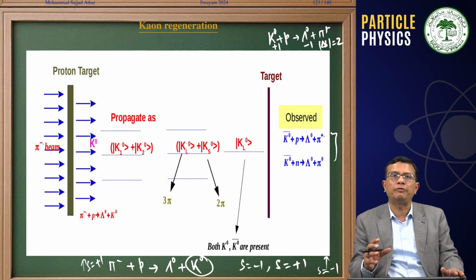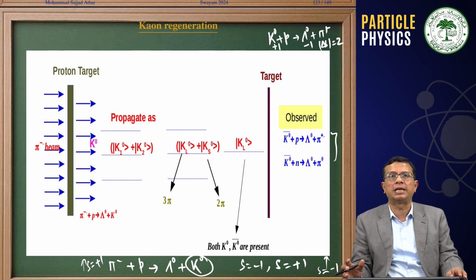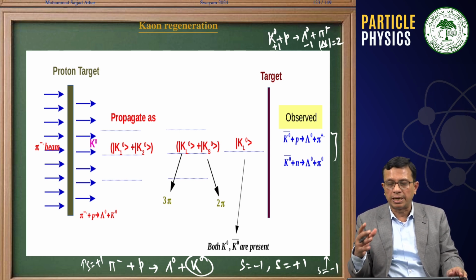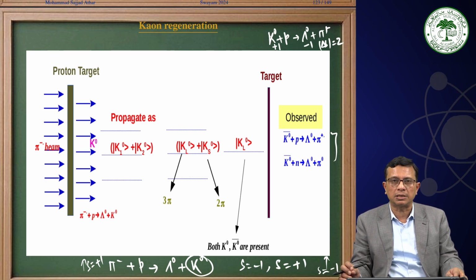But now we will place a detector to see what the decay mode of this KL0 is. We have seen that in general KL0 decays to 3 pions, which is a CP equal to minus 1 process.